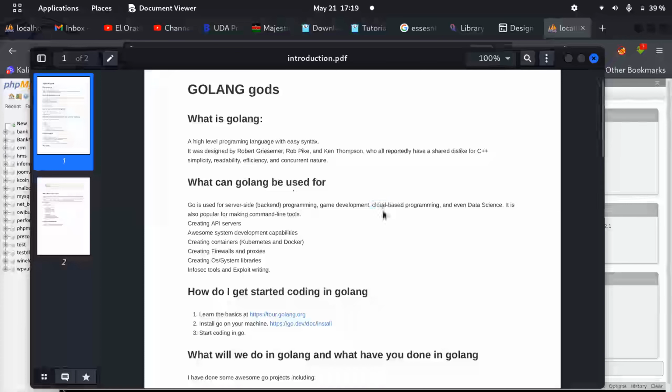It can also be used for cloud-based programming and data science. Cloud-based programming is hosting things online. If you've done programming before, you'll be familiar with cloud hosting, things like Amazon AWS, Azure. How do you make things like that so resilient? You do it with Golang. And if you've done it before, you'll be familiar with Kubernetes and containers. Containers are like a small operating system inside an operating system.